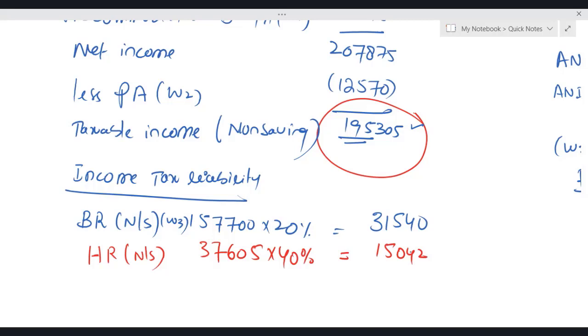Because if it is less than 40,000, then we know that the unused annual allowance limit is carried forward for 3 tax years, and we use that on FIFO basis. Repeat, the annual allowance limit is 40,000. If the total contribution of settled plus the employer is less than 40,000, then the unused limit is carried forward for 3 tax years, and that limit is used on FIFO basis.